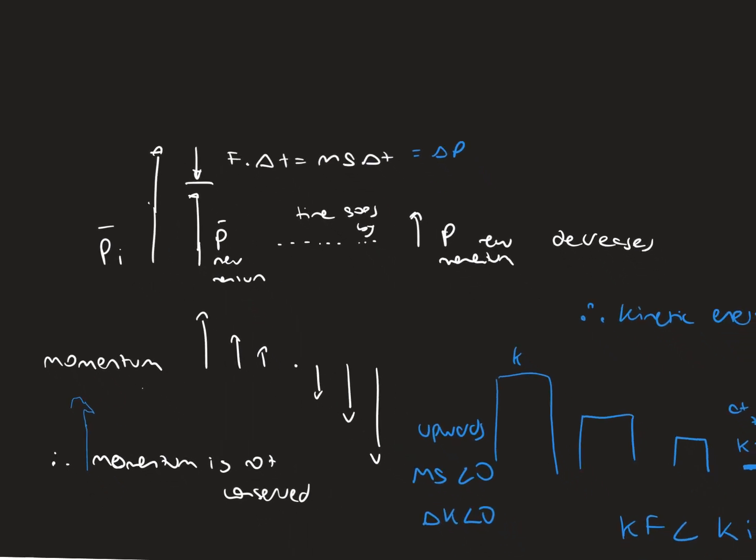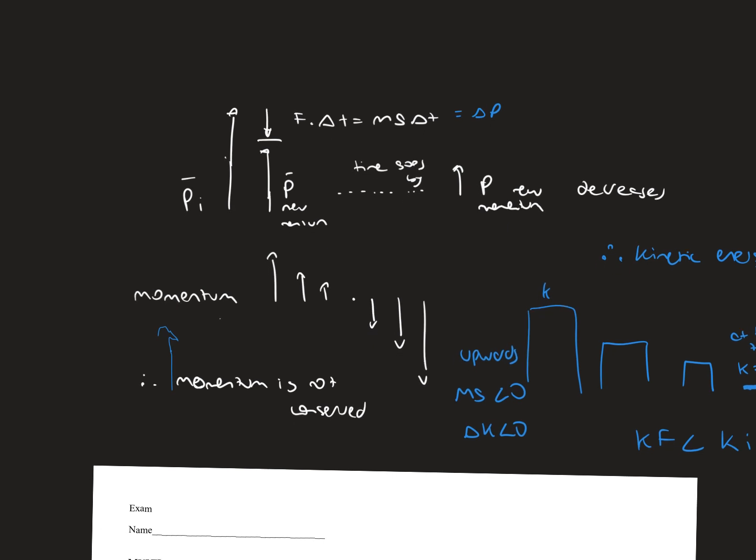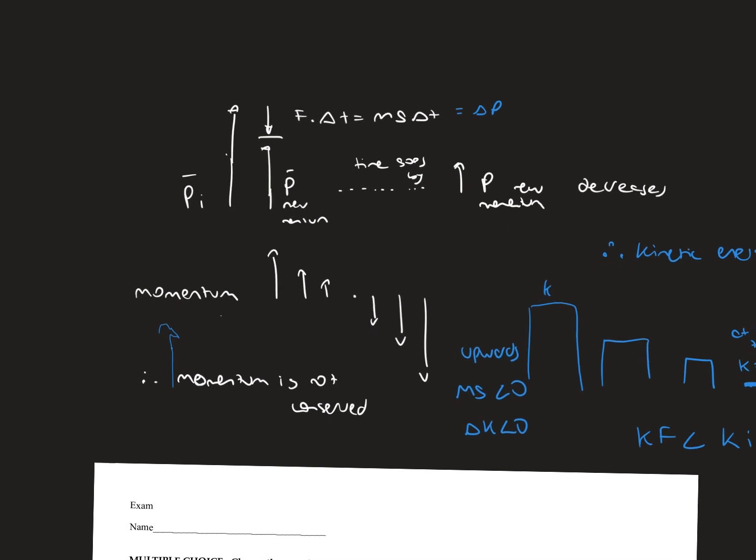So as the ball is reaching the top and it starts to go downwards, we notice that the momentum as time goes by is going to decrease, and decrease. So that means that the momentum is not conserved at all.